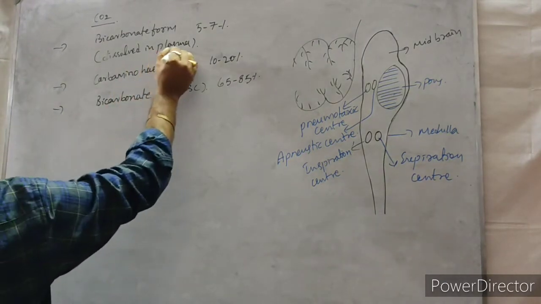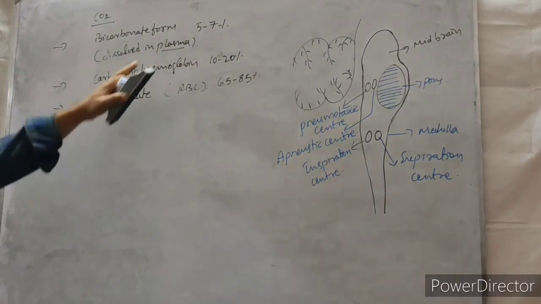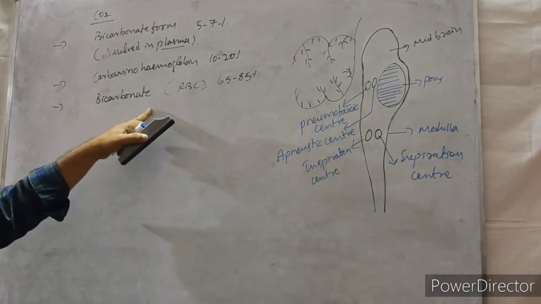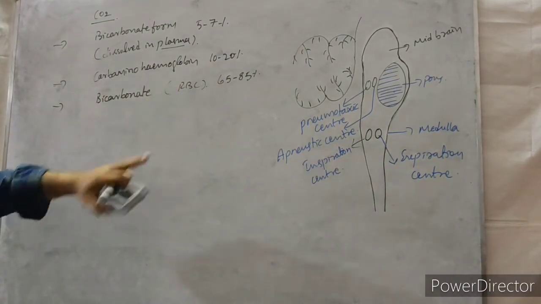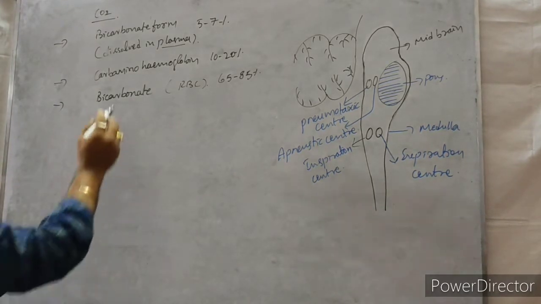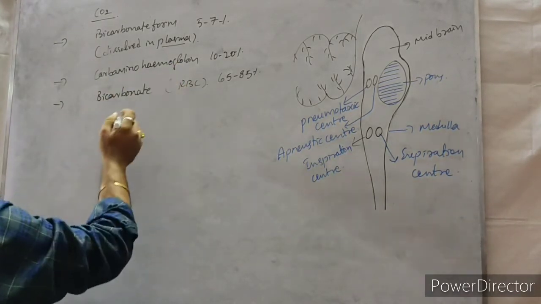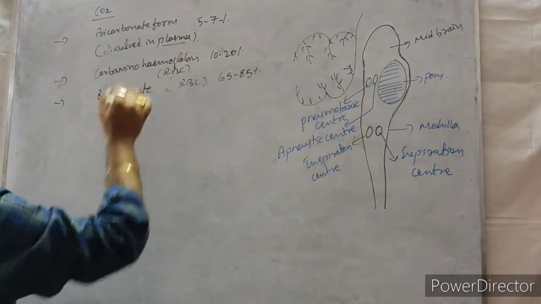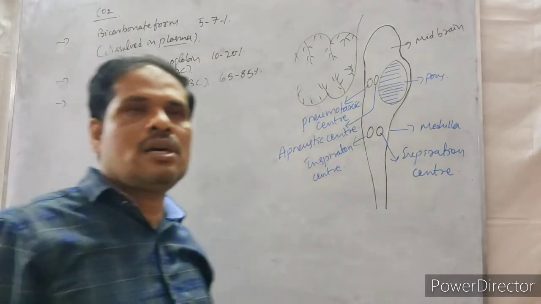Here, with the help of plasma, bicarbonate is transported. Bicarbonate is transported only with the help of hemoglobin. RBC means RBC having the hemoglobin. From the name carbamino hemoglobin you can understand that RBC are involved here also. Hemoglobin is a pigment present in the RBC.